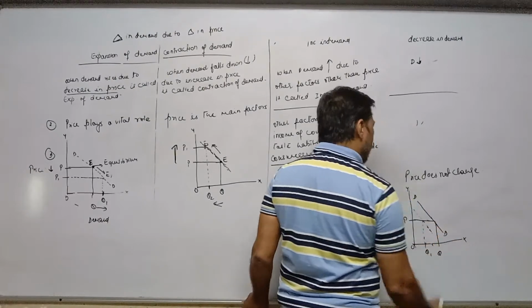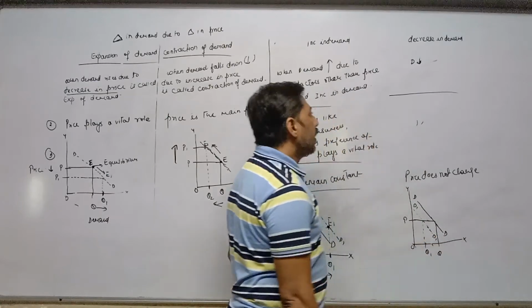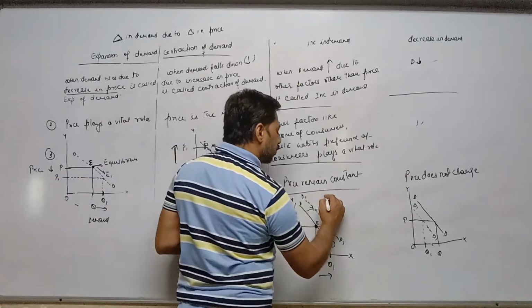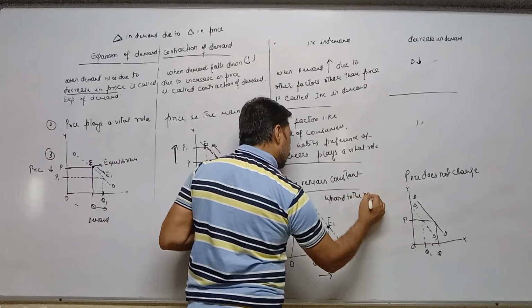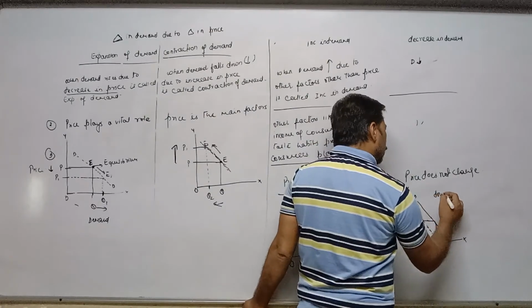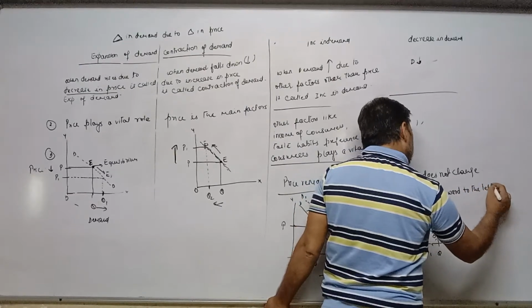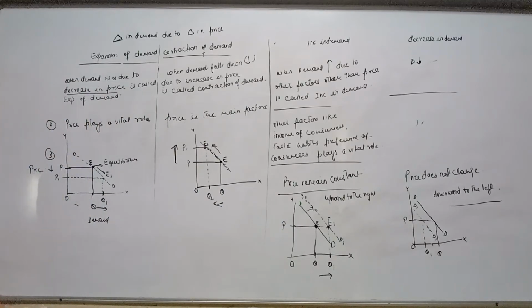Earlier D was the demand curve, but now D1 is the new demand curve. So in case of decrease in demand, the demand curve shifts downward to the left, and in case of increase in demand, upward to the right.